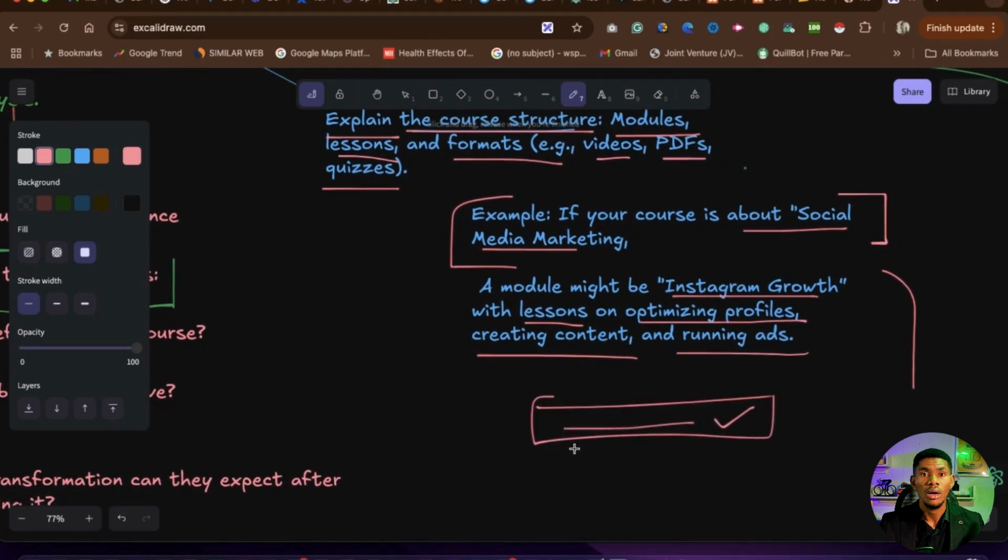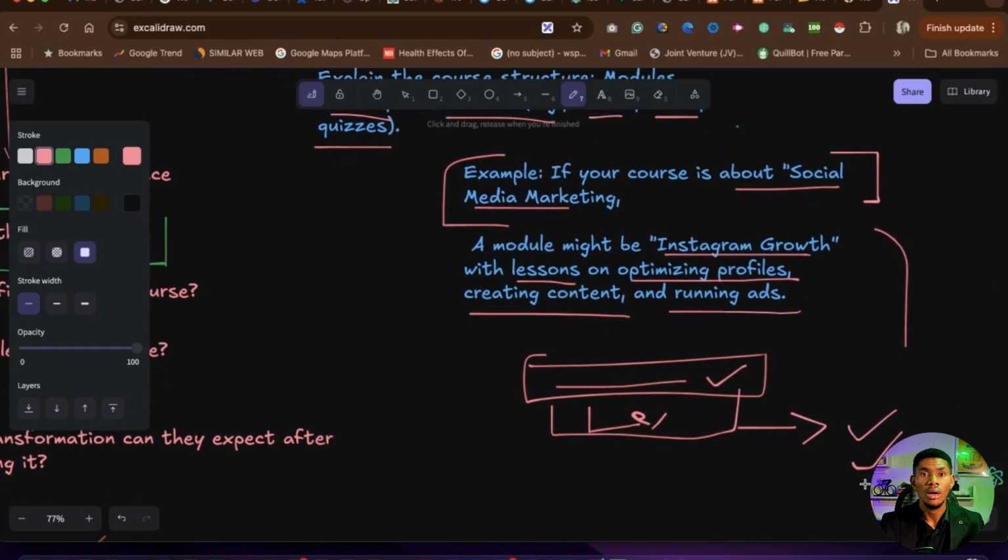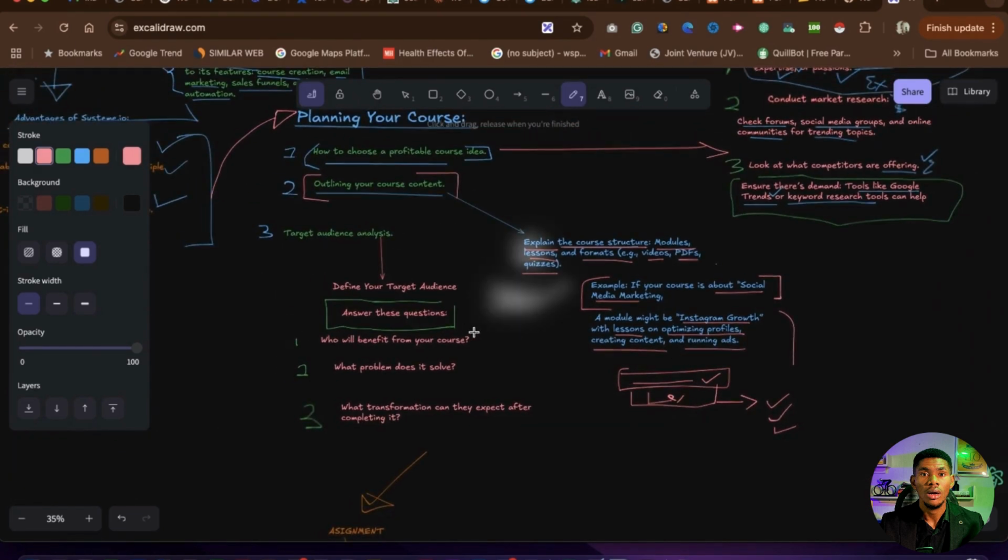Then the next thing, inside the module, you now have lessons. Lessons are what people are going to be learning, each lesson with its title. Now, in every lesson, you are going to have the content itself, what you are going to be teaching. Each and every content. That is how it works. If you follow this formula, you will sell courses.